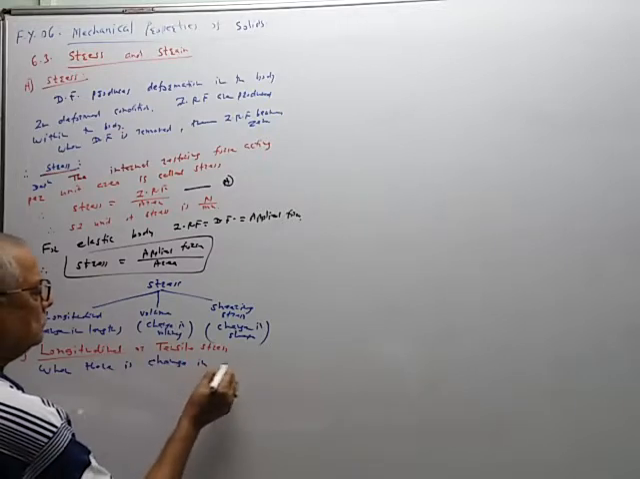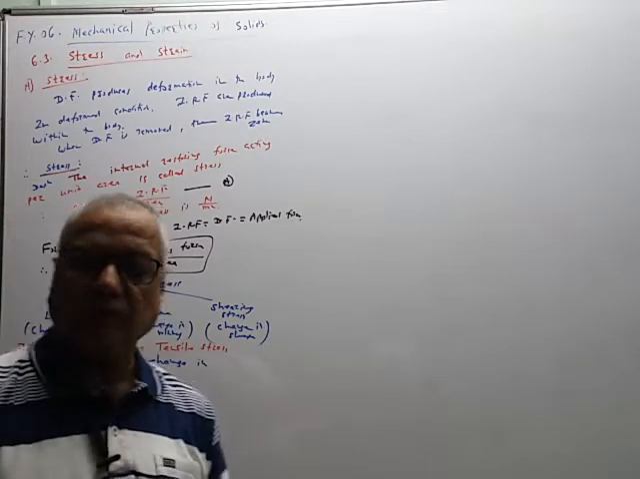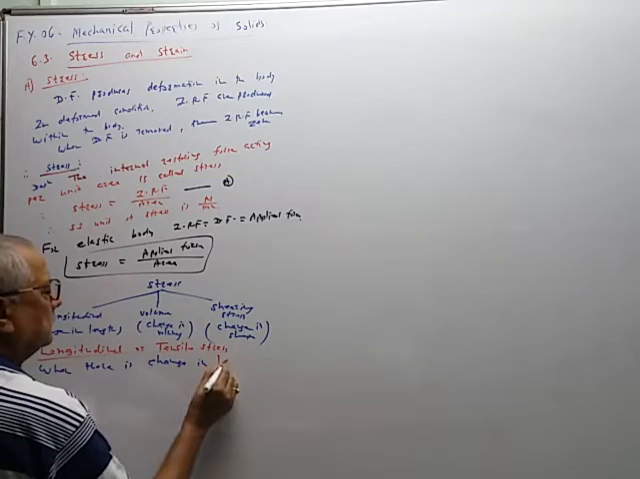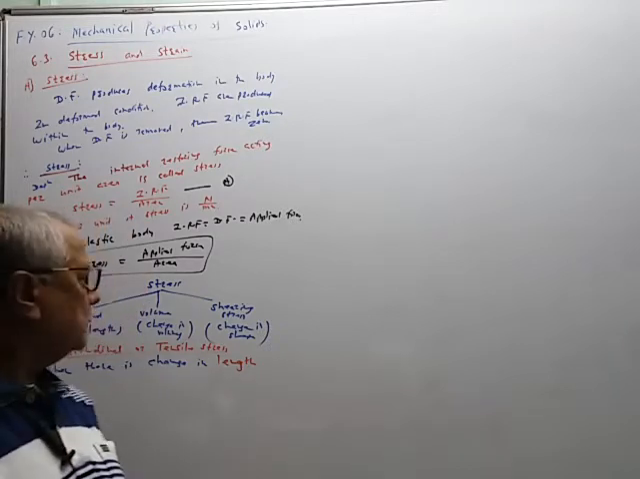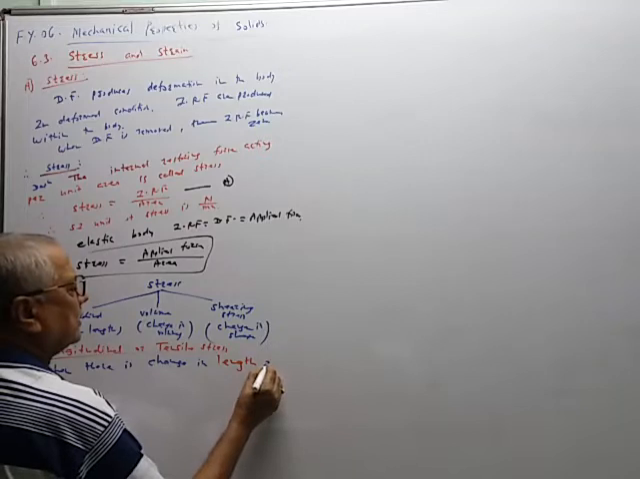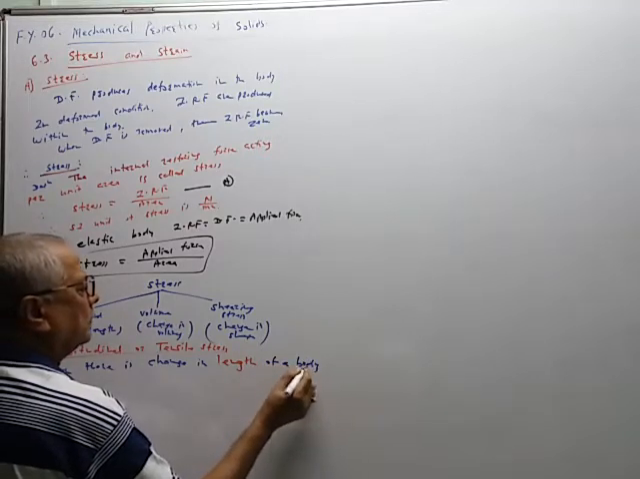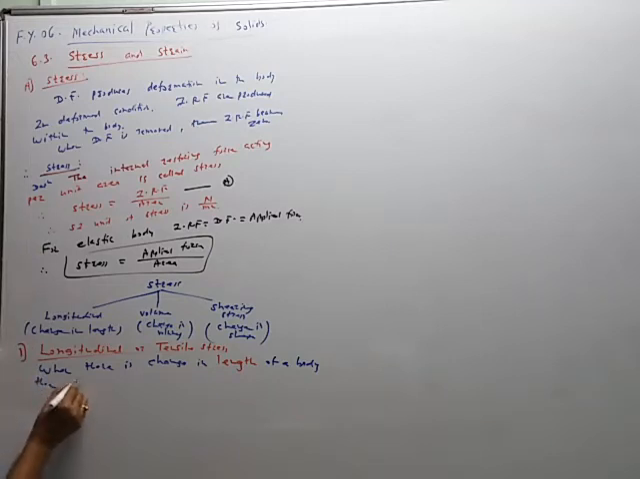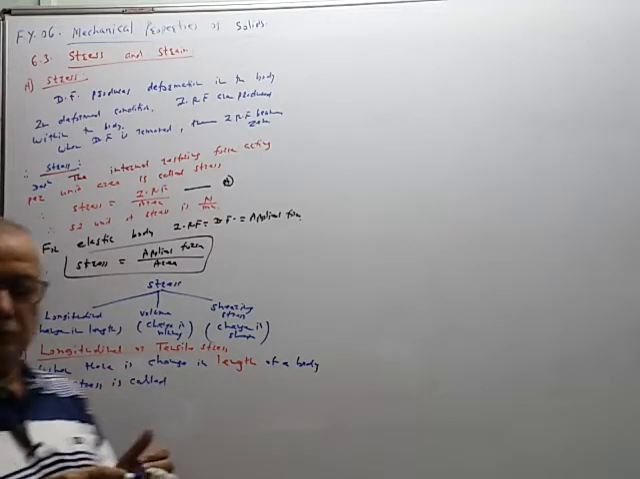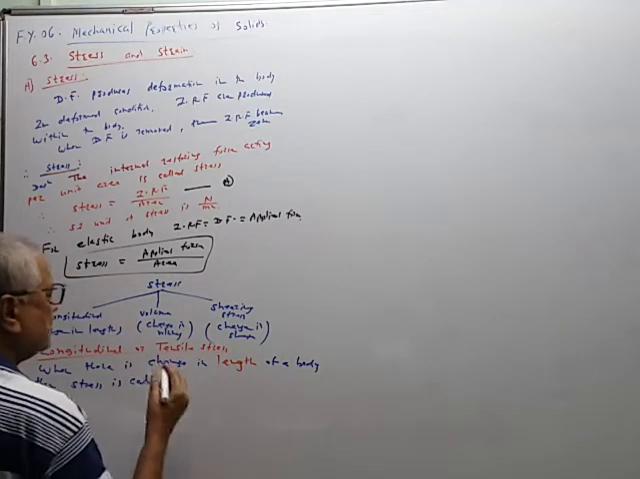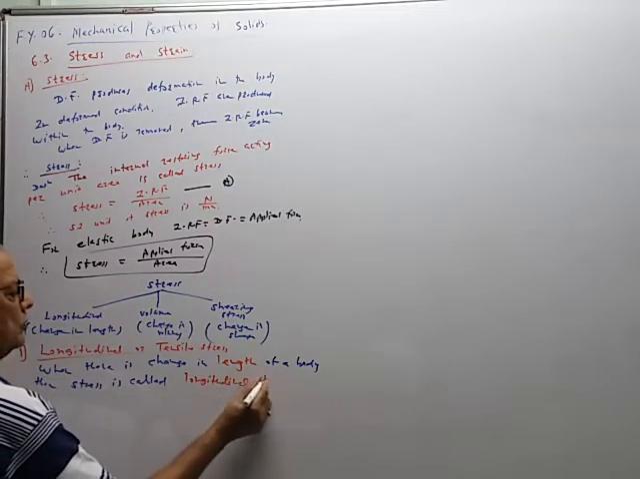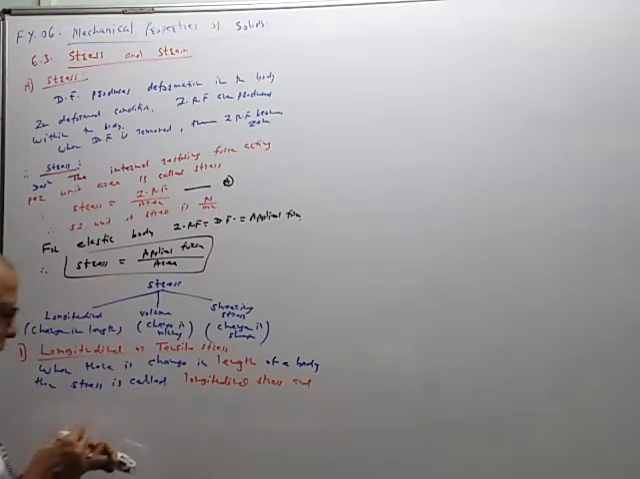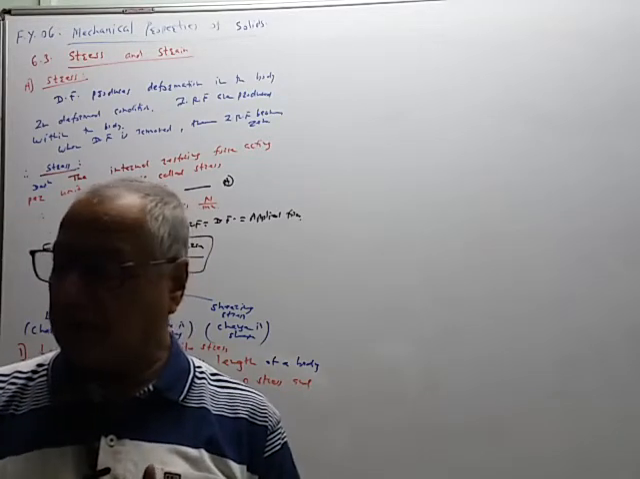When there is a change in length of a body, when there is a change in length of a body, of a wire, then the stress is called longitudinal stress, and it is defined as